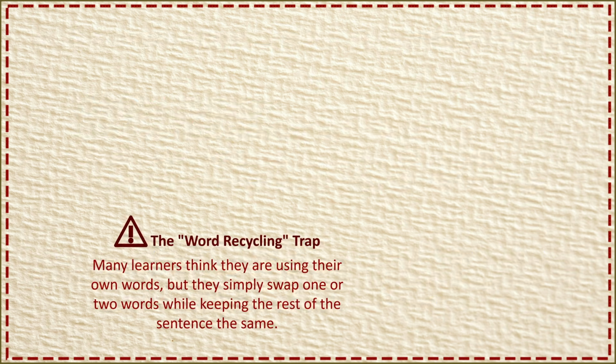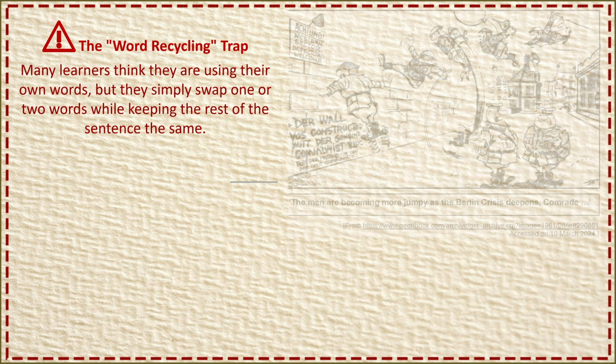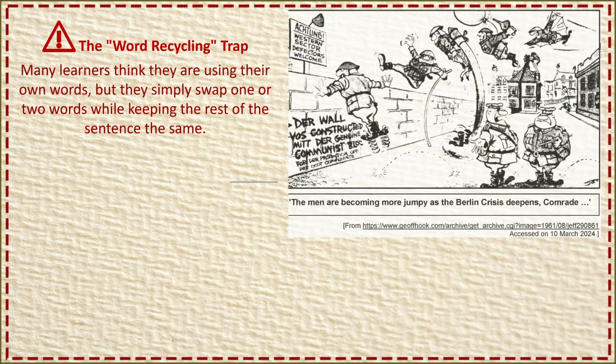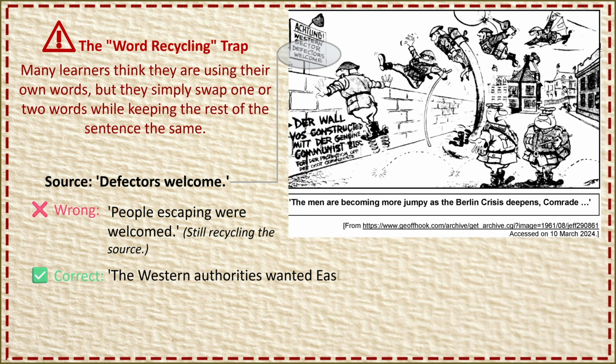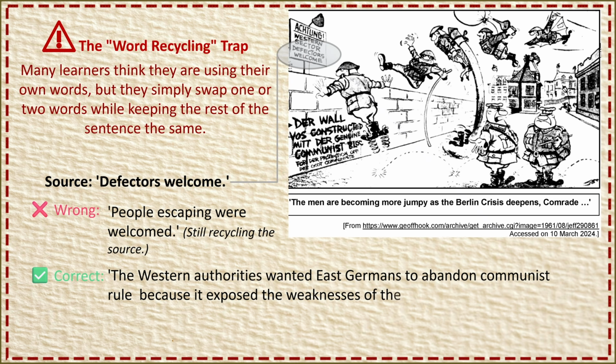There is one last trap to watch out for. Many learners think that they are using their own words, but they are really just swapping one or two words while keeping the sentence almost the same. For example, if the source says "defectors welcome," do not say "people escaping were welcomed." That is still recycling the source. A better answer would be, the Western authorities wanted East Germans to abandon communist rule because it exposed the weaknesses of the German Democratic Republic. That is the kind of explanation the examiner wants.